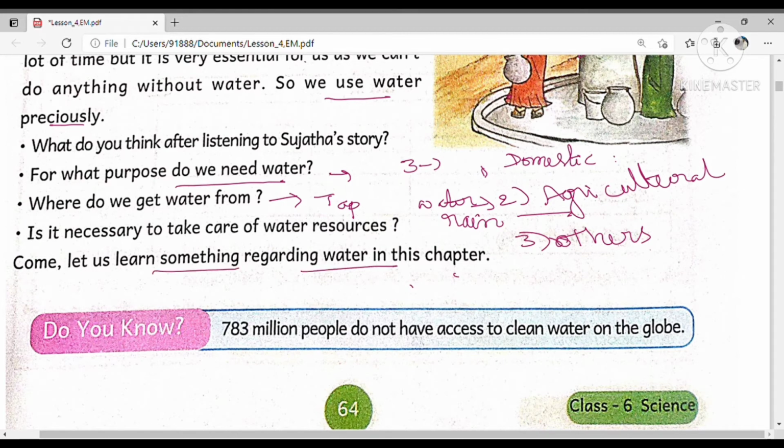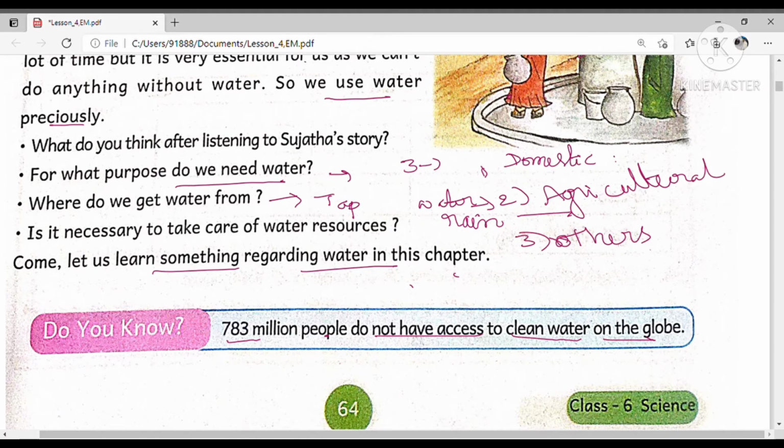So do you know 783 million people do not have access to clean water on the globe. For example, even nowadays we are also buying fresh water, that is drinking water, from the shops, or the boy comes to our home and delivers the water tins for us, because even we did not get clean water for drinking purposes.